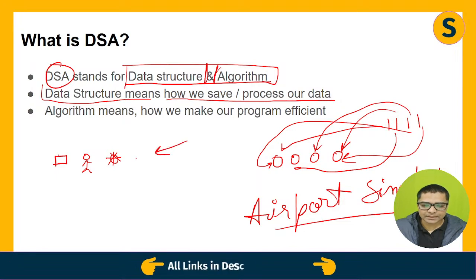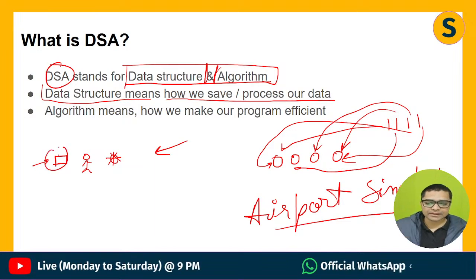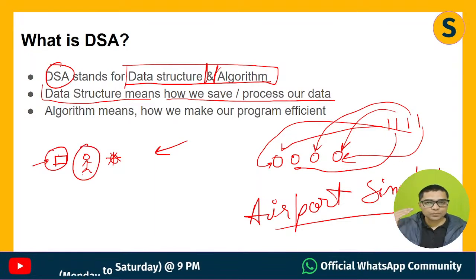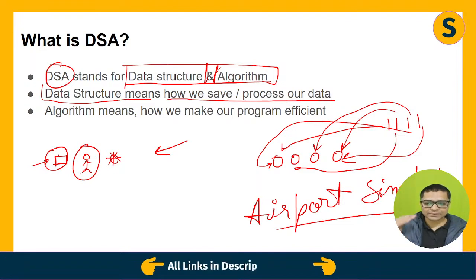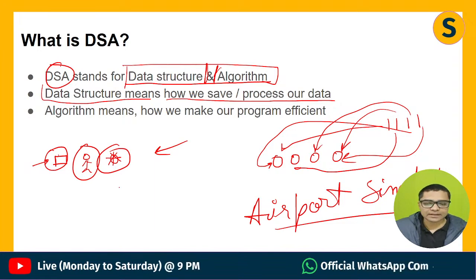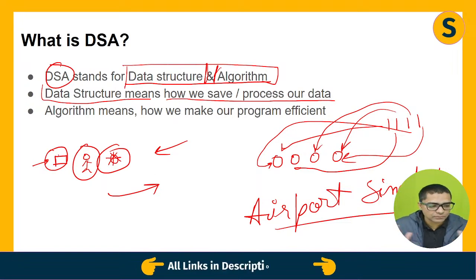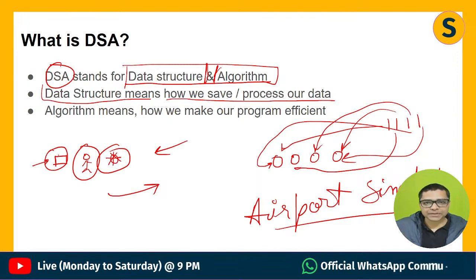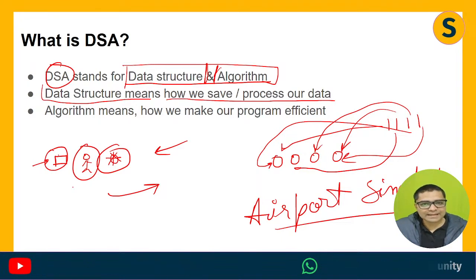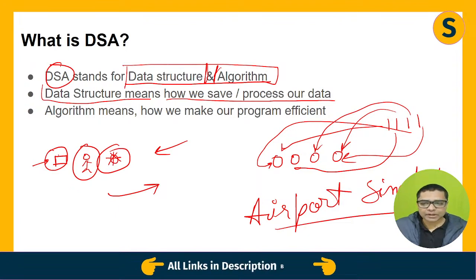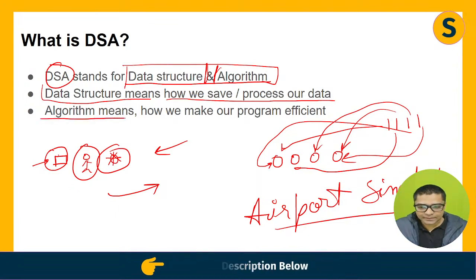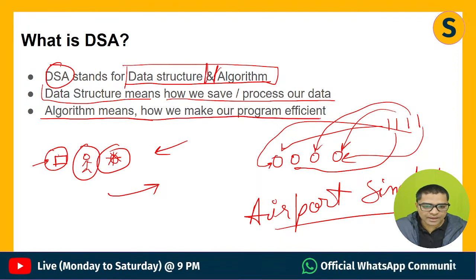Now planes are coming and you have to manage. If someone wants to get diesel, you have to make sure that they are getting the diesel. If they want to deboard the passengers, you have to deboard the passengers. And if they want to get repaired, you have to make sure that they are getting repaired. And finally, they will take off also. So the scenario here is very simple. You have to manage a lot of things in an efficient way. So this is how we can say that we are talking about data structure. Second is algorithm. Now algorithm means how we make our program efficient.